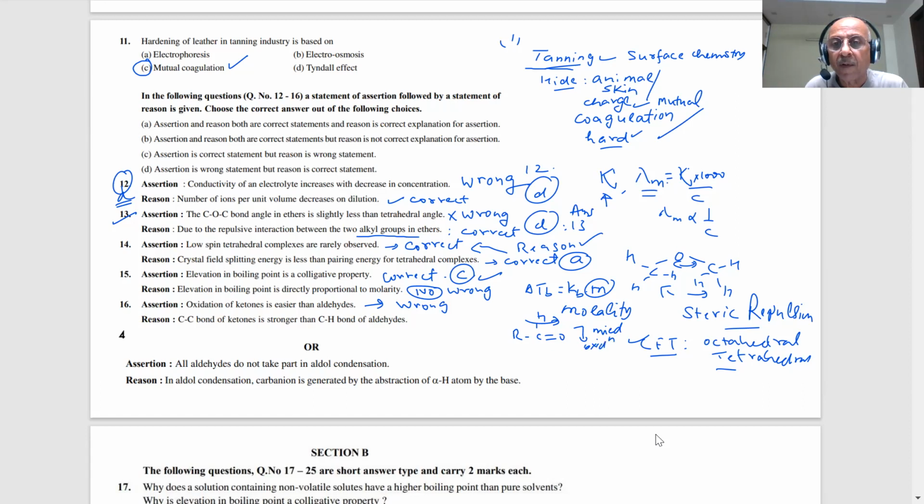It could be ammoniacal silver nitrate, the Tollens test that we do. Tollens' reagent, Fehling's solution, all these tests. Students, CrO3 is used a lot too, and they will get carboxylic acid. The C-C bond of a ketone is stronger than the C-H bond of aldehydes.